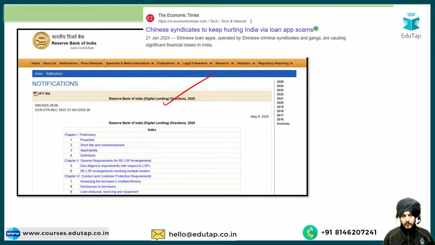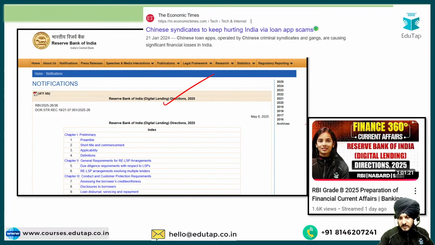Okay. So basically RBI has launched the directions. As a part of this session, we are going to talk about the different features with respect to these directions, but we are going to cover them from a descriptive point of view. If you want to see the other details, you can watch the session taken by Kritika ma'am yesterday. But as far as the descriptive paper is concerned, these guidelines are important and we are going to talk about these things as a part of this session.